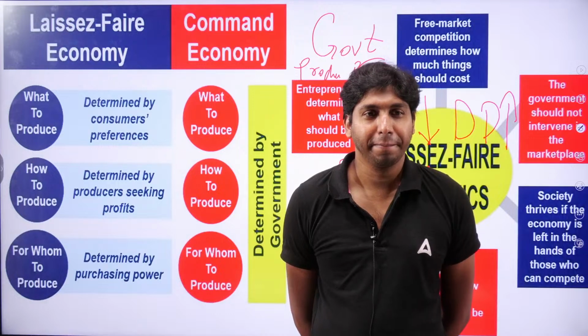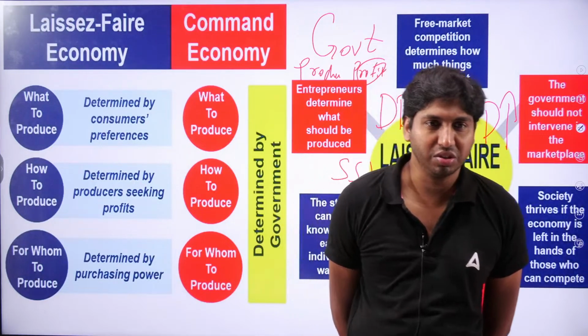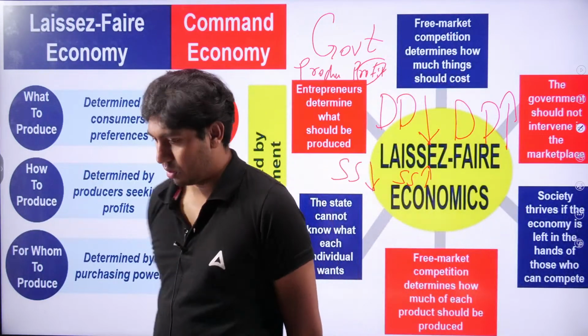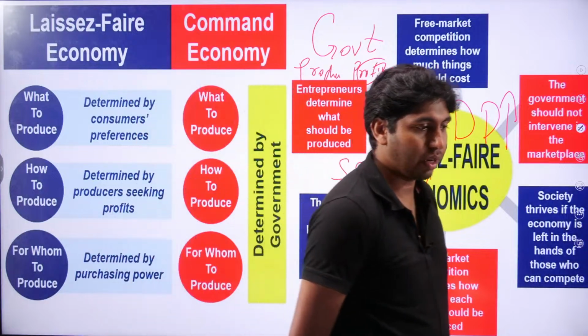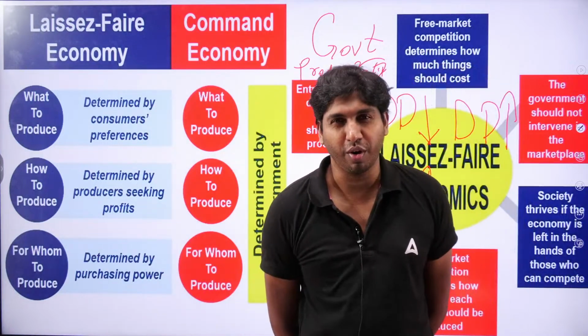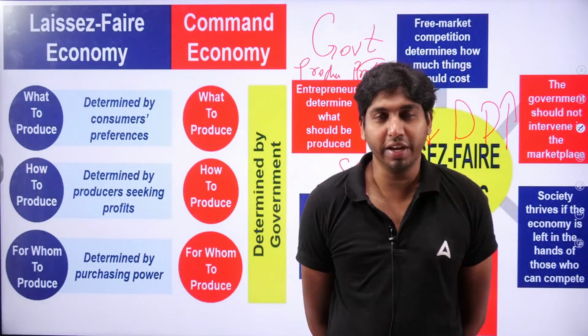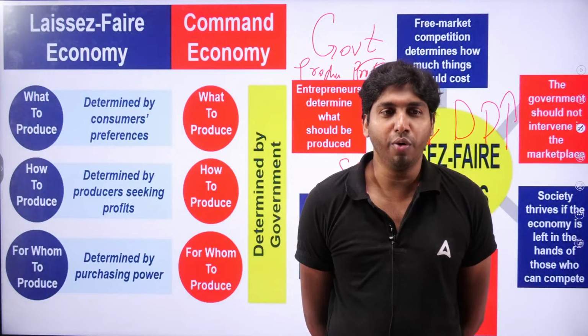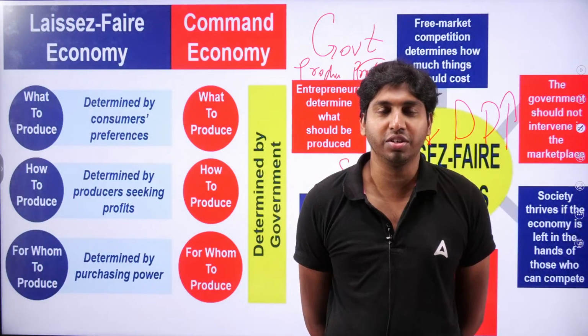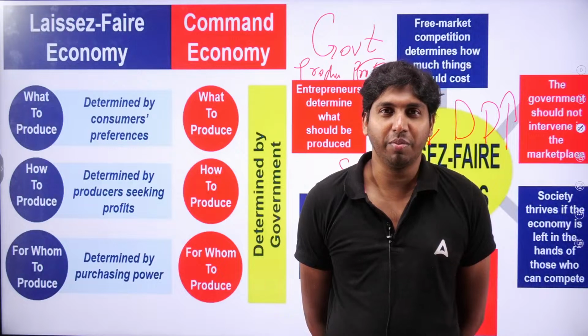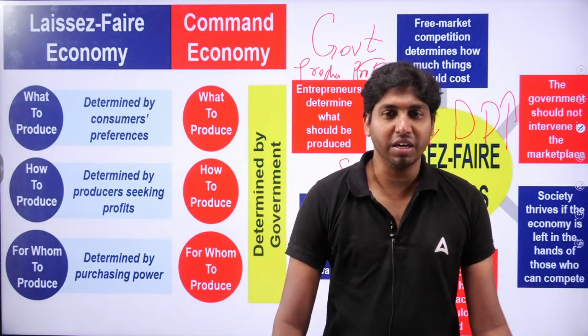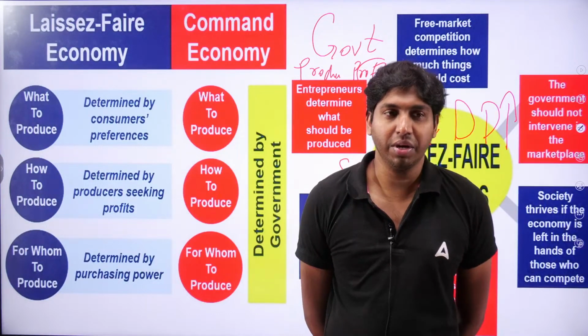Also, they will decide whether they need more labor. With more labor, time consumption is less. With less labor, more time is needed to produce goods and services, profit is less, and quantity is also less. So they decide how to produce. However, in a command economy, how to produce is determined by the government, whether by introducing the latest machines or by employing more labor. That's in a command economy.